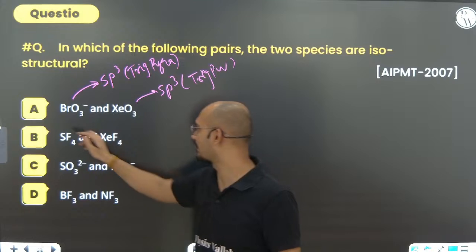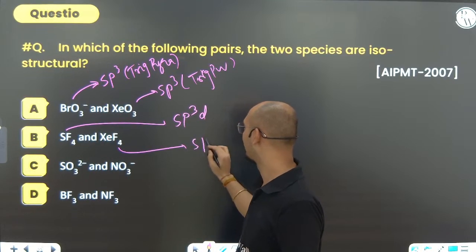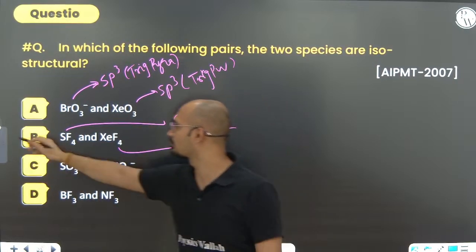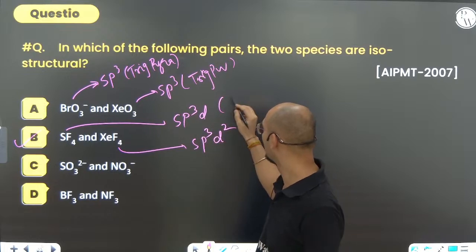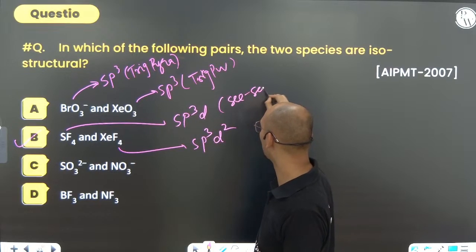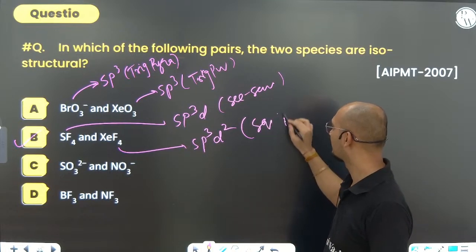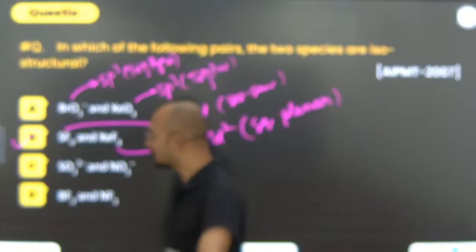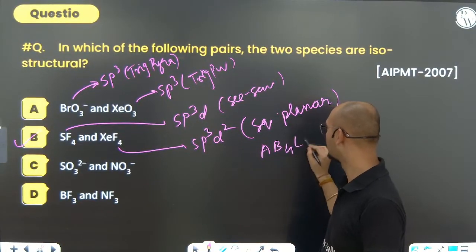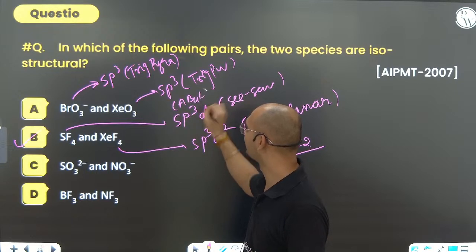SF4, XeF4. Talking about SF4, it is sp3d, while here it will be sp3d2. Of course, I hope you can see that. SF4 is going to be something like a seesaw, but XeF4 is going to be square planar. Find out and check. It is AB4 with two lone pairs, AB4L2, while here it is AB4L, one lone pair. Yes or no?